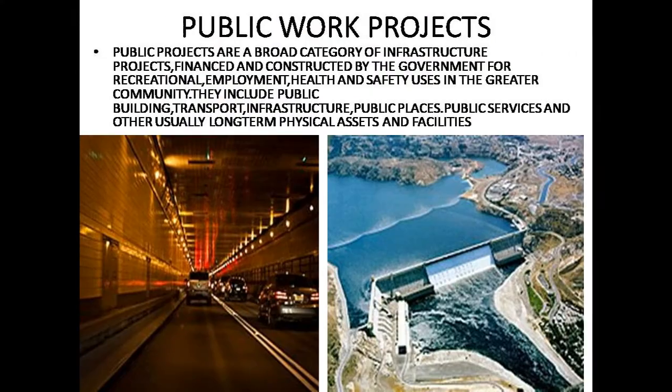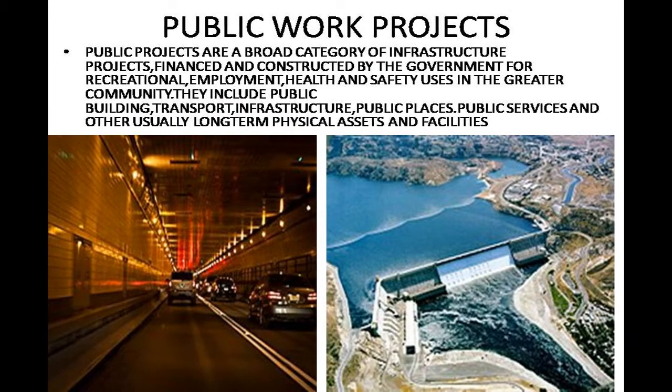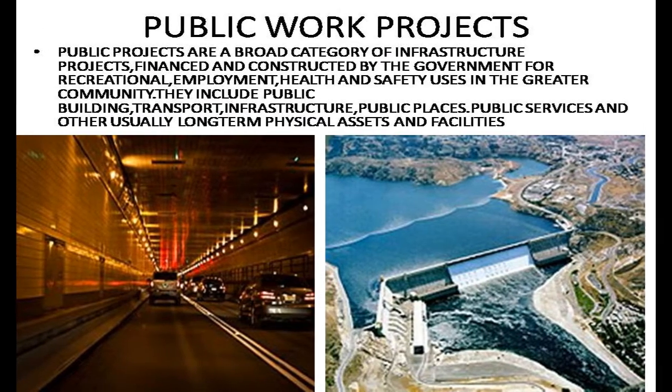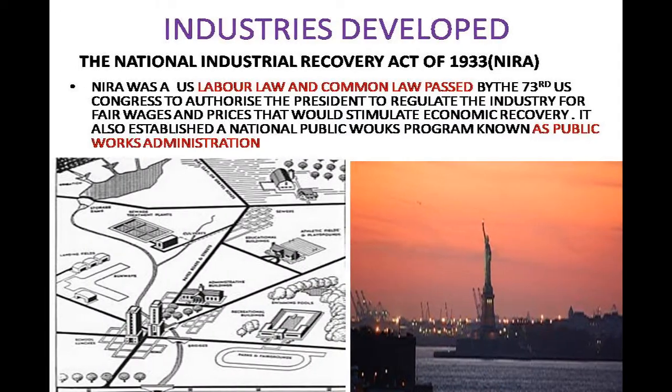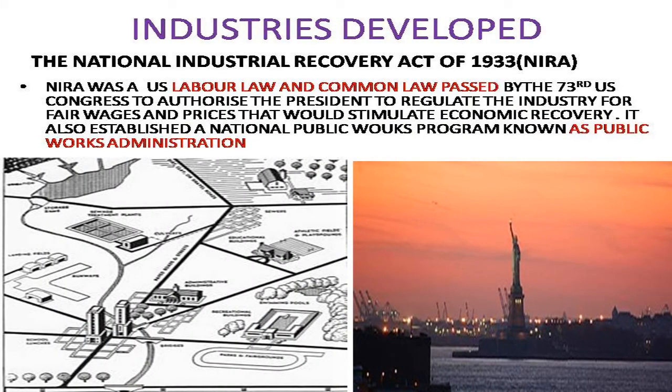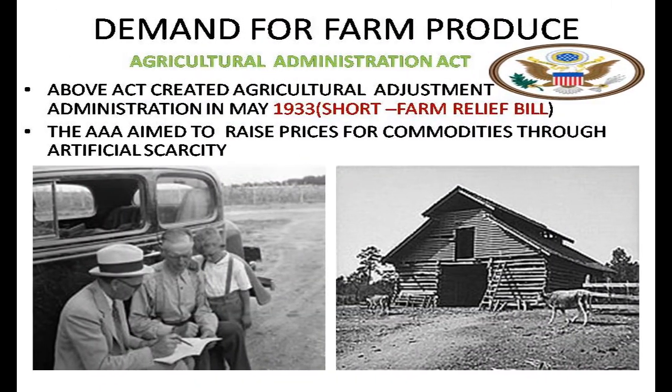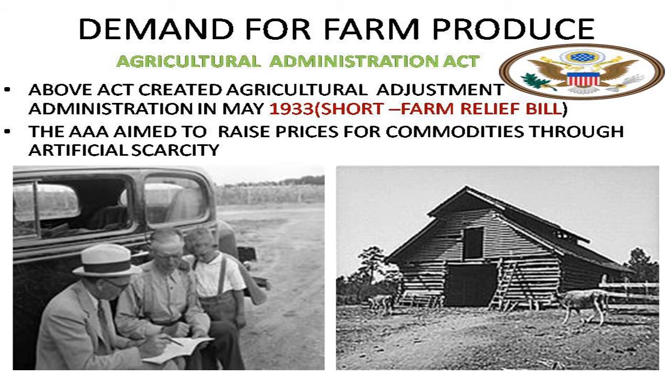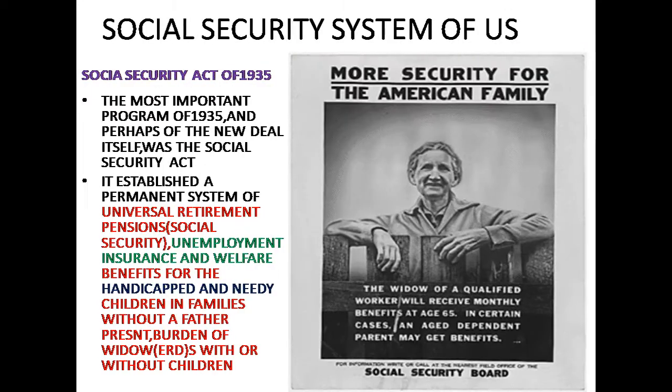What we said a moment ago, undertaking large public works, we said, no? The impact of that, you can see, was that factory production increased, as did demand for farm produce. Here they created artificial scarcity. Right, let's continue. Roosevelt introduced a social security system.